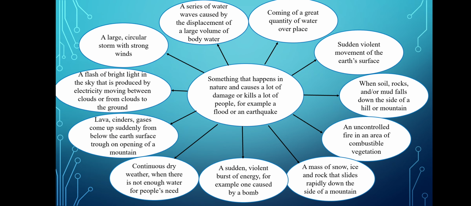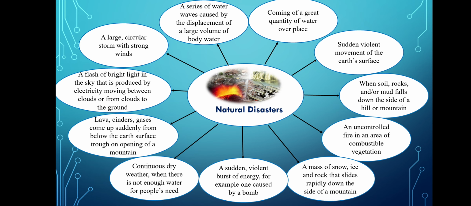What other disasters can you name? Let's work with the list of vocabulary. Read the definitions and guess the words. Let's start with the middle of our spidergram. What is it? Something that happens in nature and causes a lot of damage or kills a lot of people. For example, a flood or an earthquake. Yes, you're right, it is natural disasters.